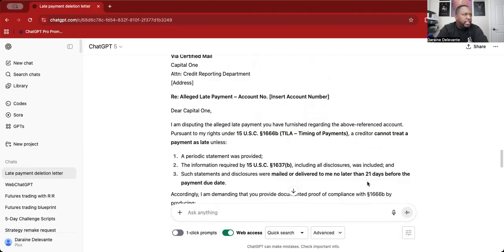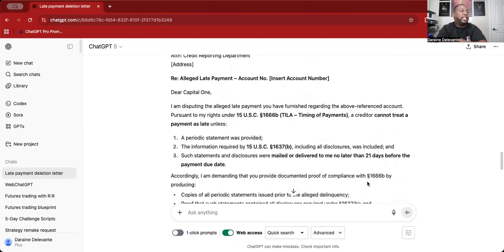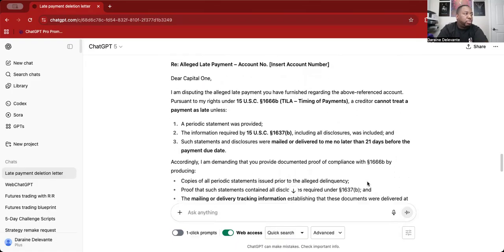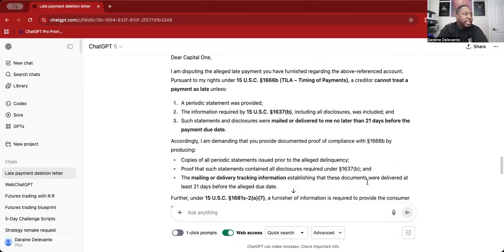I'm disputing the alleged late payment you have furnished regarding the above referenced account pursuant to my rights under 15 U.S.C. 1666b, Truth in Lending, timing of payments. A creditor cannot treat a payment as late unless, right? And it's breaking down everything that needs to be sent.